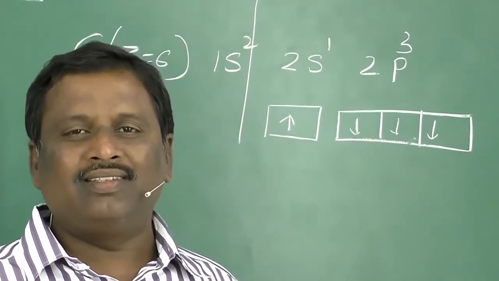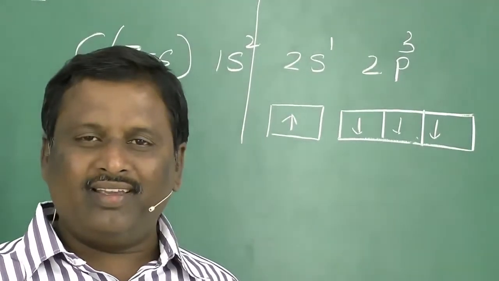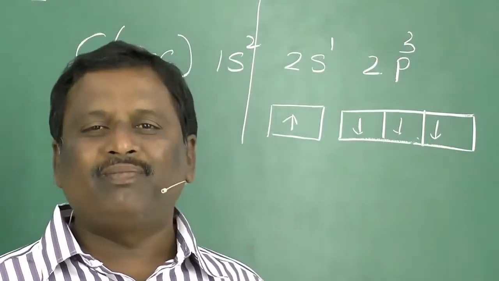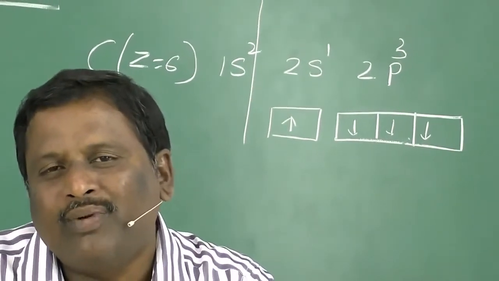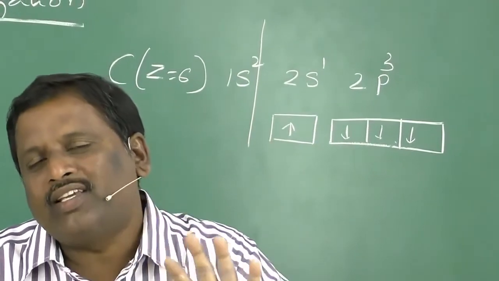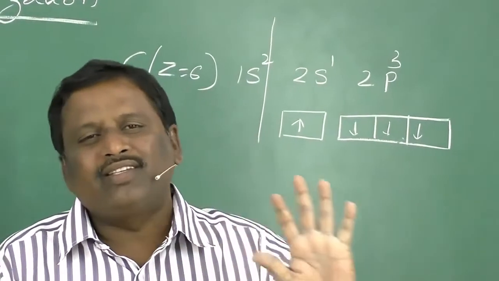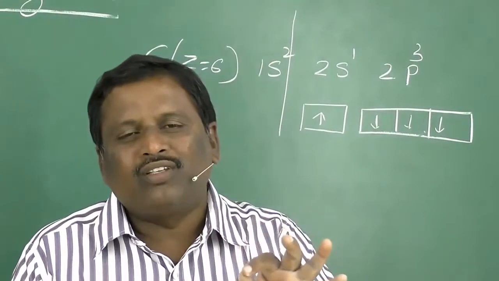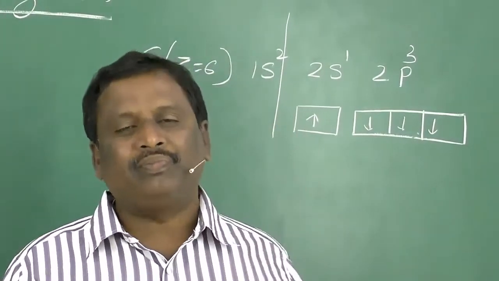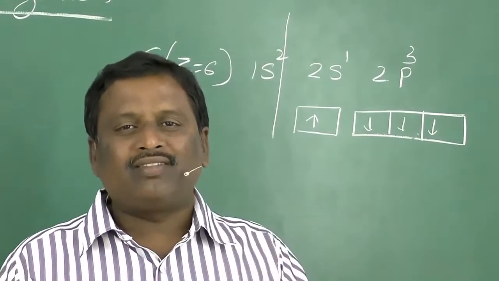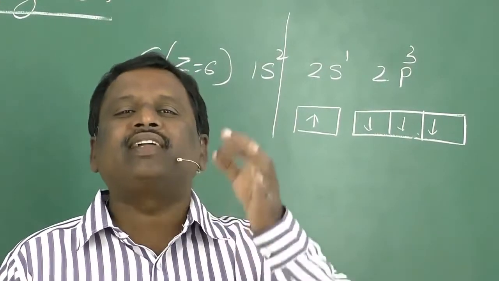Because now I am going to say 1 s orbital and only 2 p orbitals take part in hybridization. That hybridization is said to be sp2 hybridization. At this point, you should not ask me why only 2, because this theory is a hypothetical theory.